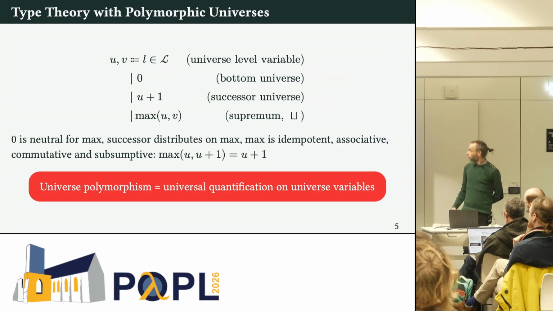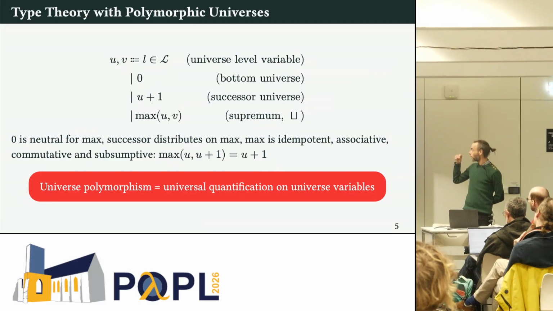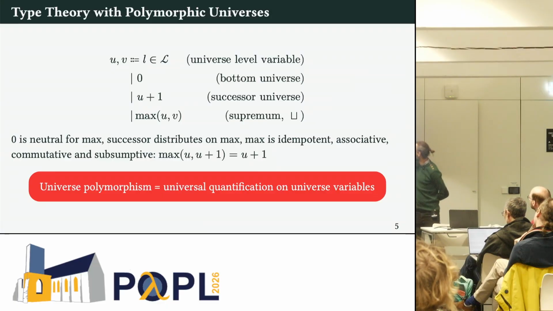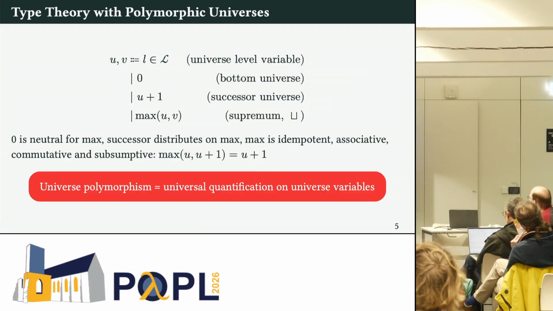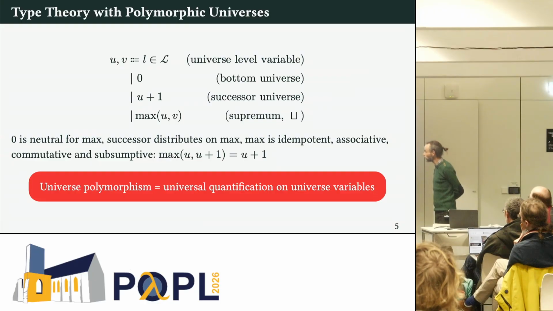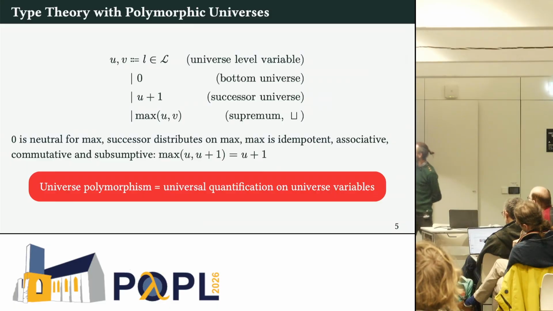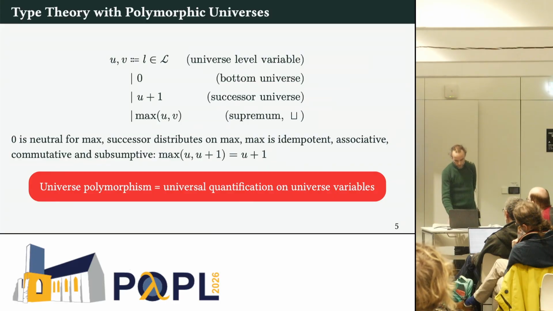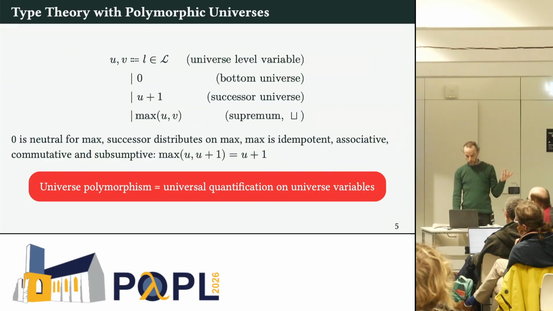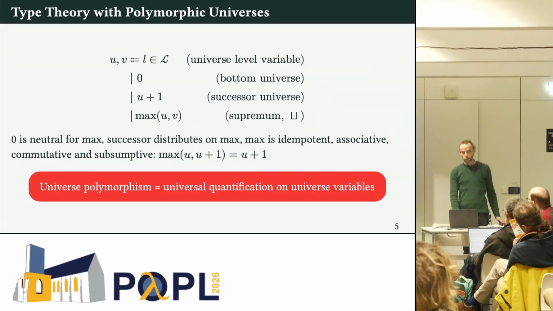The algebra of universes: you have variables, a bottom, successor universe, and the supremum, which is written like this in Agda parlance. We tend to write it like this in the syntax of Rocq. The theory is that 0 is neutral for max, successor distributes on max, max is idempotent, associative, commutative, and subsumptive, meaning that if you take the max of u and u plus 1, you get u plus 1. And universe polymorphism is prenex universal quantification on universe variables.